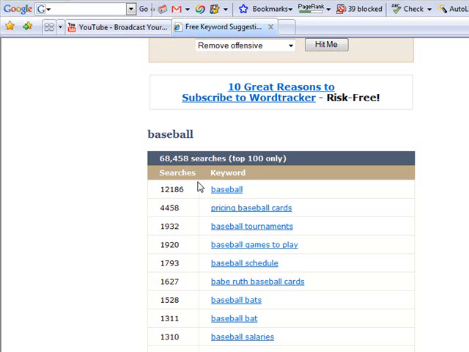Now each phrase here, you'll see the first one's baseball, pricing baseball cards, baseball tournaments, baseball games to play, baseball schedule. Each of these has a number out here to the left, and that number represents how many times it is anticipated that phrase will be searched in the next 24 hours.